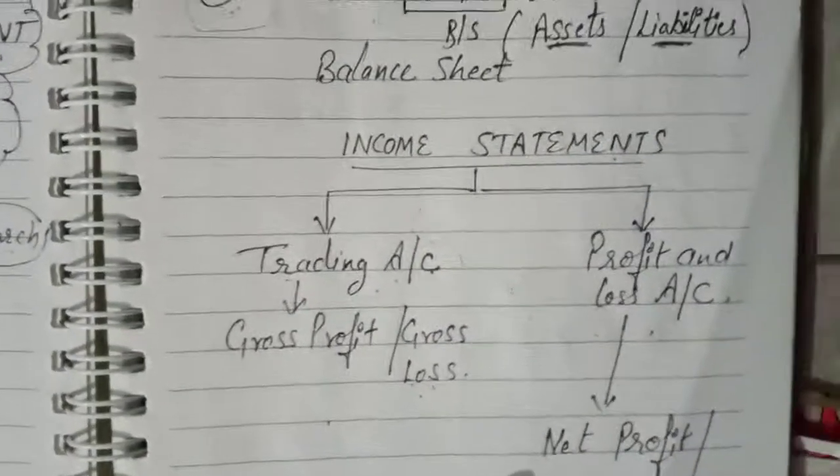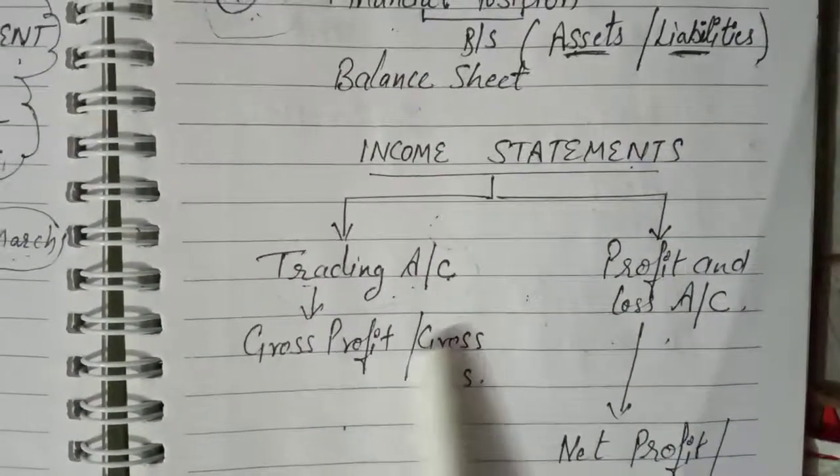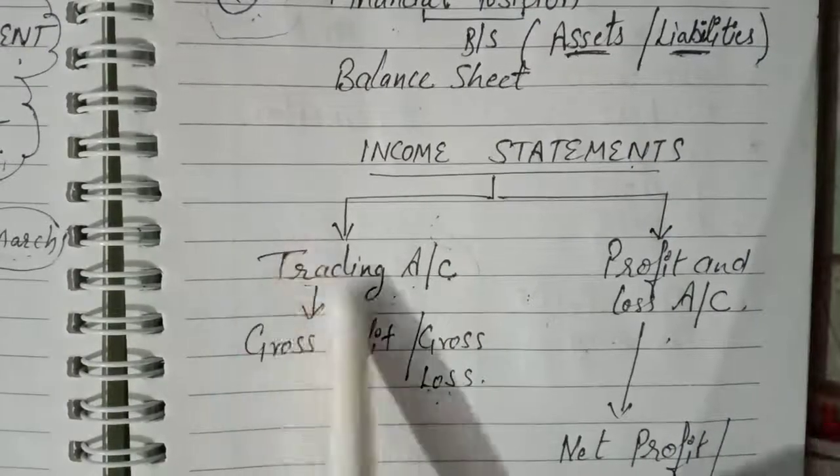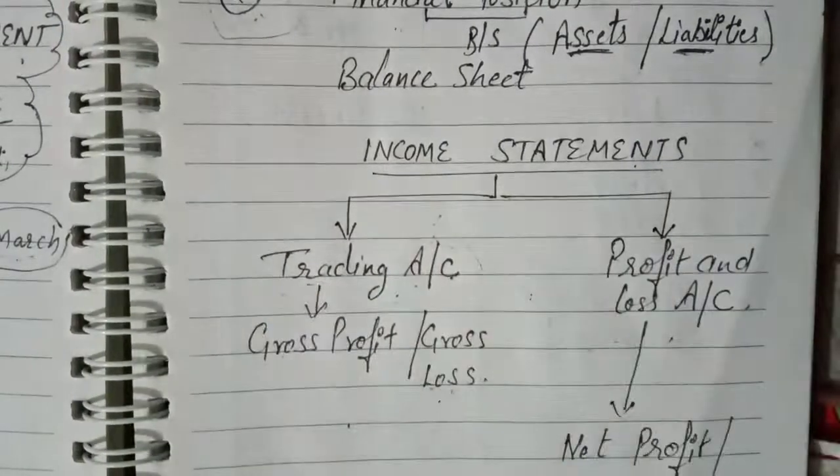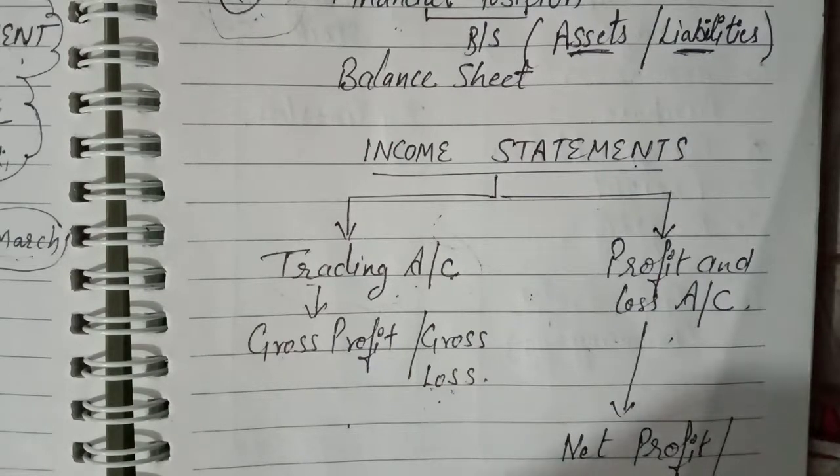So, trading account. Let's study trading account in detail, starting with its meaning. See, trading account is prepared for calculating the gross profit and gross loss arising or incurred as a result of the trading activity of the business. In other words, it is prepared to show the result of manufacturing, buying and selling of goods.